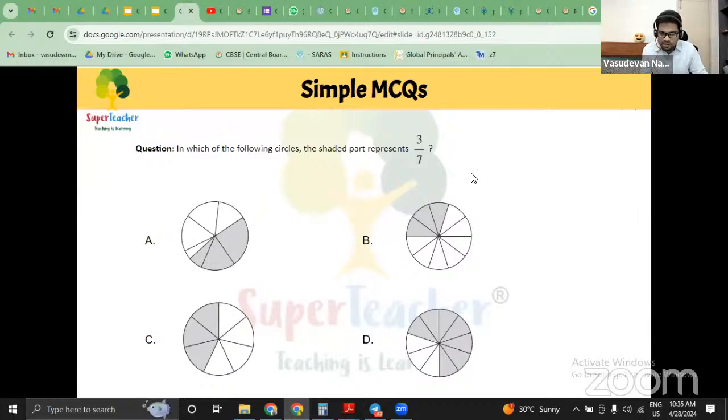So C, everybody comes with C as the right answer. Okay. B for Bindu, so B is the right answer. Is that so, ma'am? Go ahead. Just randomly come up with an answer. In which of the following circles the shaded part represents 3/7? I'm really sorry to ask a maths question to the majority of the teachers out there. It's just to represent how a simple MCQ looks like.